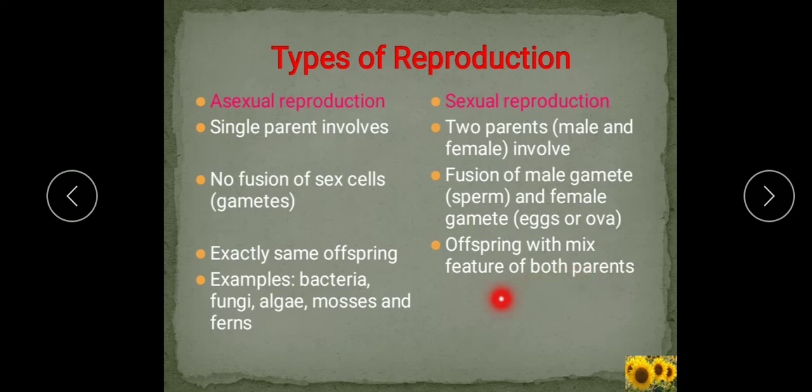So what is sexual reproduction? Sexual reproduction is the production of offspring due to fusion of male and female gametes or sex cells. This type of reproduction takes place in higher plants and animals. Now we will study further the various modes of asexual reproduction in plants.